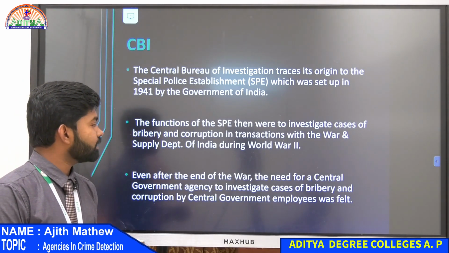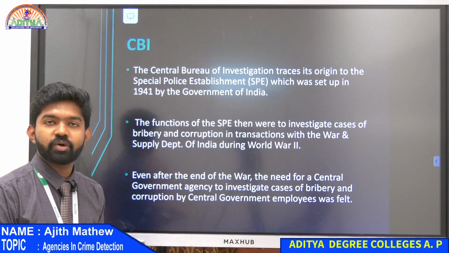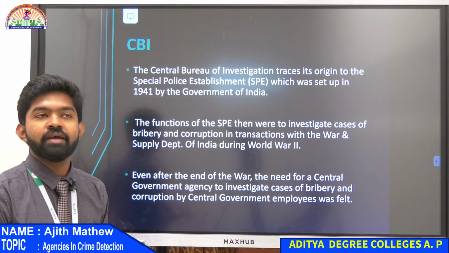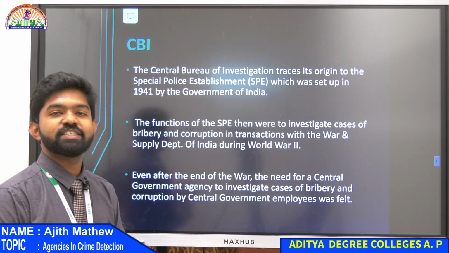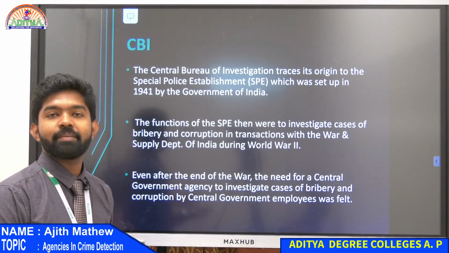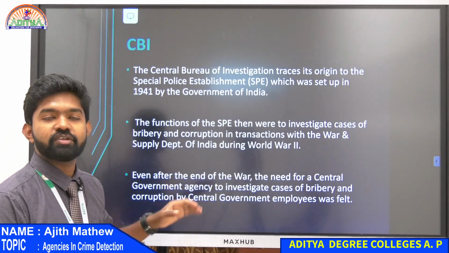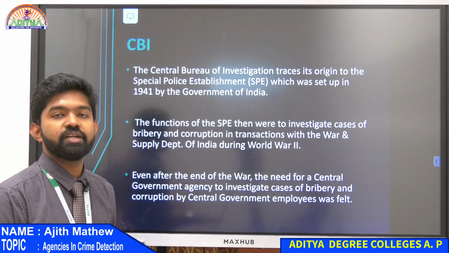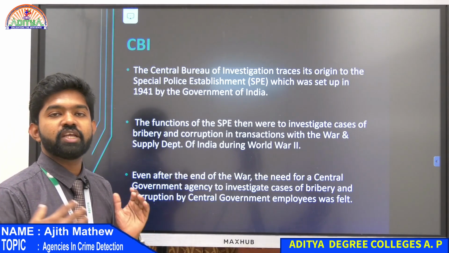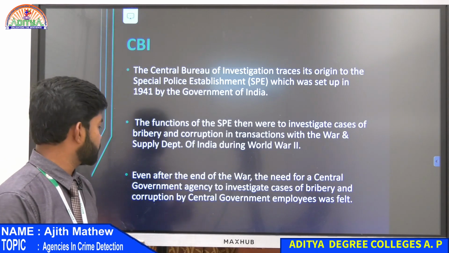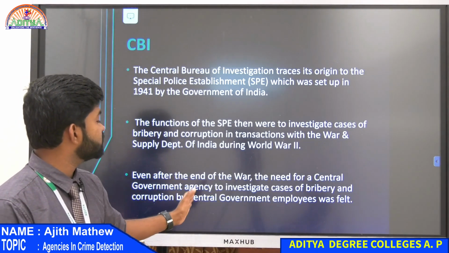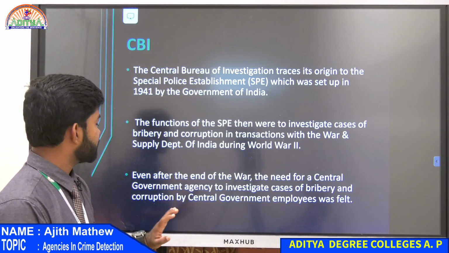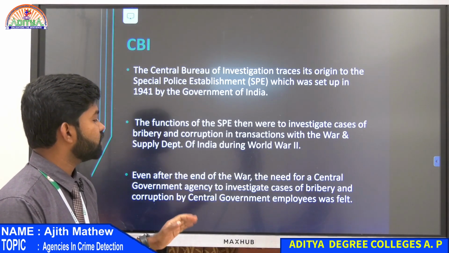Then the World War ended, and we still knew that bribery was going to increase in India. So we kept that department. After the war, we didn't dismiss it. We kept it just to keep a check on bribery cases. Even after the war ended, the need for a central government agency to investigate bribery and corruption by central government employees was felt.